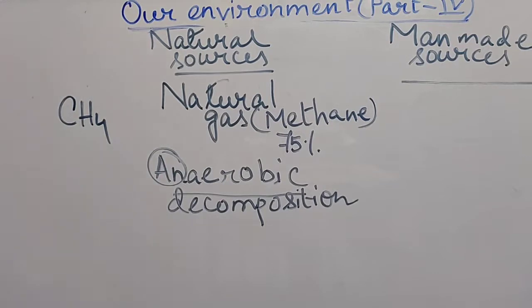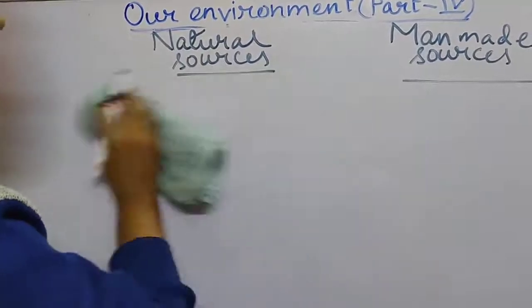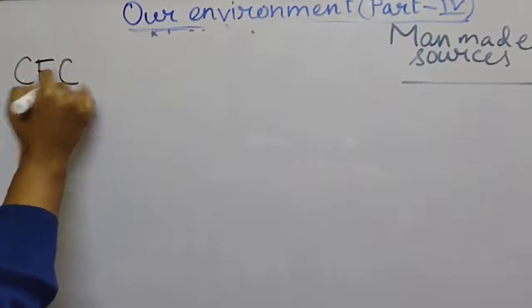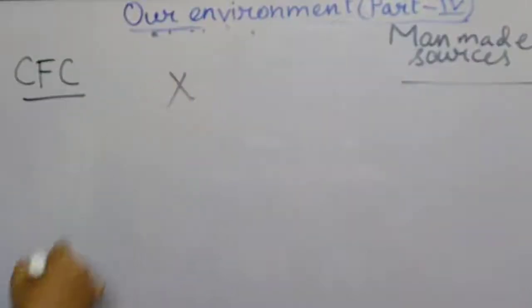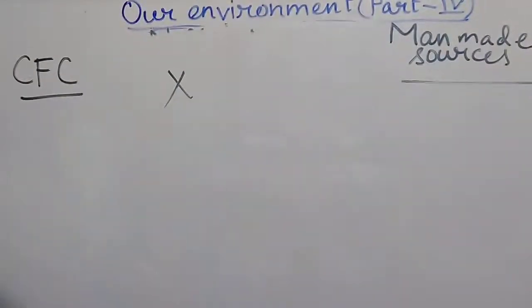So next one is oxides of nitrogen. Okay, water vapor. So different types of gases are there. So the last important one is CFC, chlorofluorocarbon. There is basically no natural source of chlorofluorocarbon, but many man-made sources. Just like from the refrigerators, from the coolants, this CFC gas can get released into the atmosphere. Okay, now from the cleansing solvent also, this CFC gas can get released into the atmosphere.